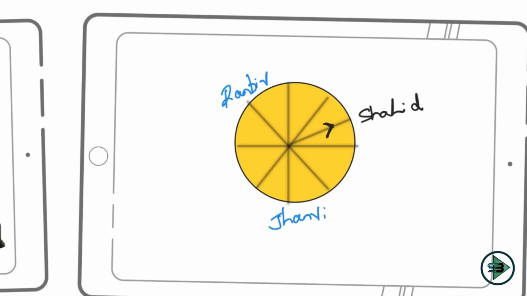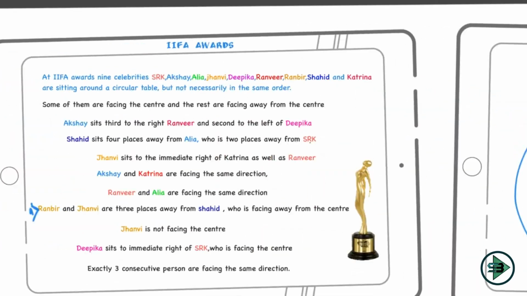Why is it in blue? Because I'm still not sure. Janvi could go at the place of Ranbir and Ranbir could come at the place of Janvi. They are 3 places away from Shahid, but where exactly they are is something that I'm not sure about. So let's keep it like that. Once we become sure, we'll put it in black. So let's go on to the next link. I'll put a 1 here, saying this was my link 1.